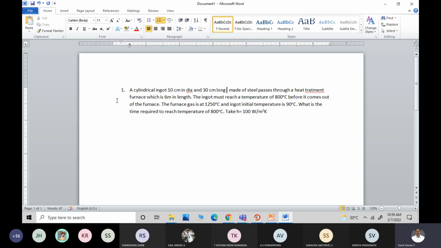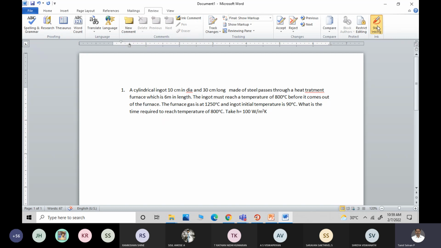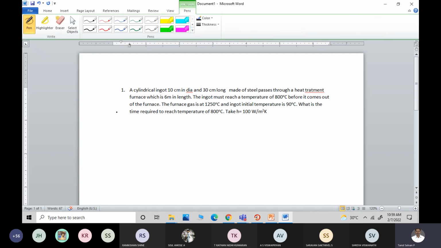Now, one of you please tell me from the data book the rho, C and k values. What is the density? 7833 kg per meter cube. Units are very, very important.